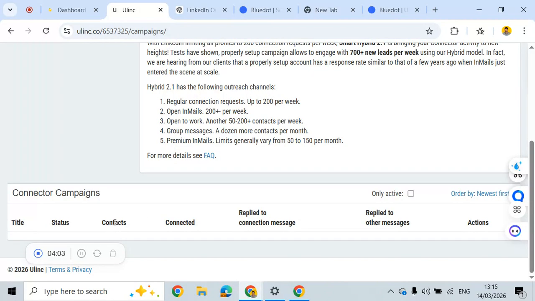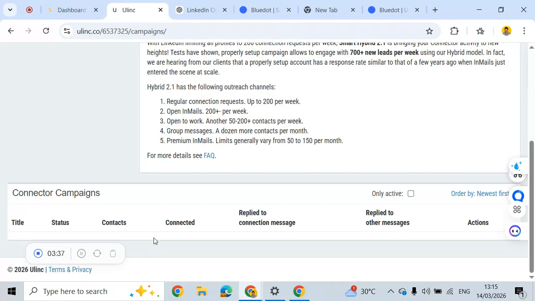So once that has been clicked, it takes us to the connection message, the follow up one, follow up two, message two, blah blah blah. So basically, it's just taking us to the message sequence. Once you click this, it shows the message sequence, how the message should be sent, and everything. So make sure you have this in mind.